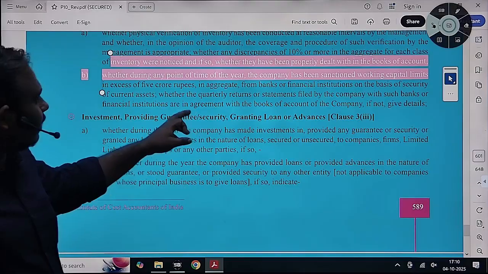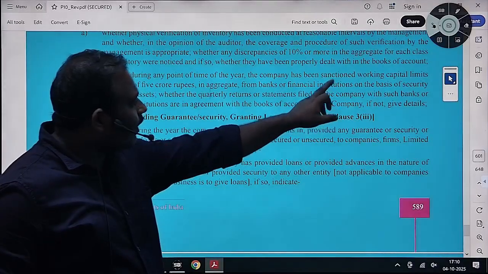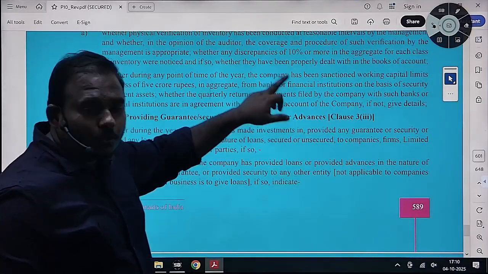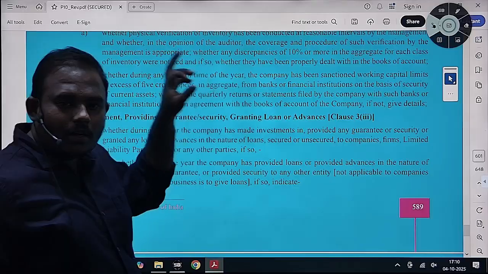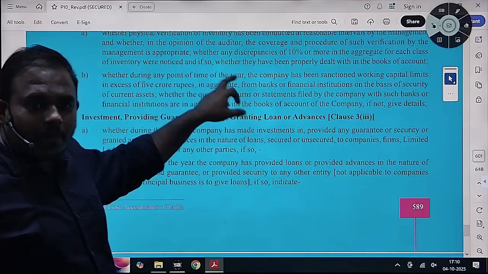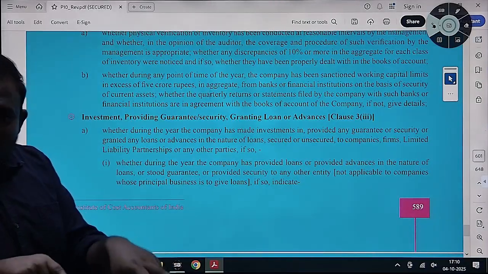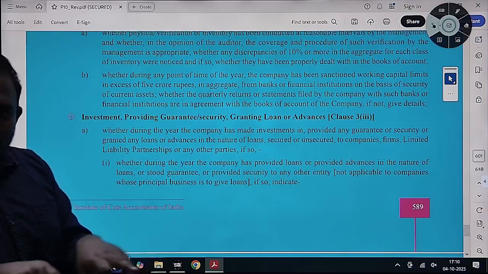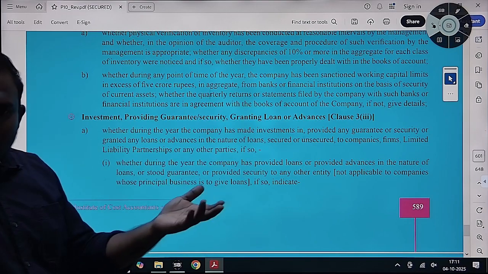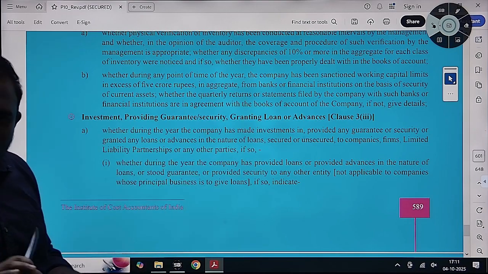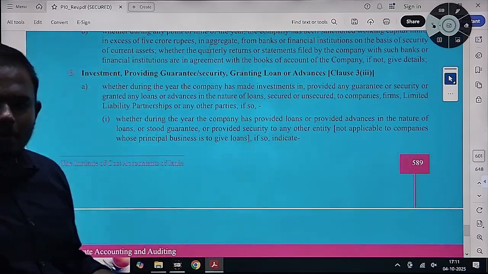What to do with the quarterly returns: whether the quarterly returns filed by the company with such banks are in agreement with the books of accounts. Quarterly return, suppose on 15th March I have filed my stock records to the bank, whether the stock records on the 15th March should match with my books, whether the same has been filed with the banks or not. If there are any discrepancies, the person who has certified these stock records will be in trouble, I will be in trouble at the end. The statutory auditor will directly mention that they are not matching.